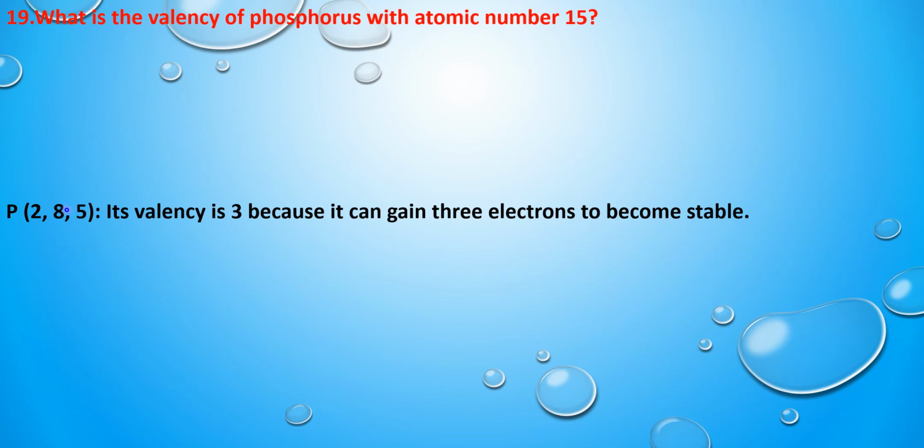That means it has 5 valence electrons in its outermost shell. To become stable, it needs 3 more electrons. Hence its valency becomes 3. So its valency is 3 because it can gain 3 electrons to become stable. So the valency of phosphorus is 3.